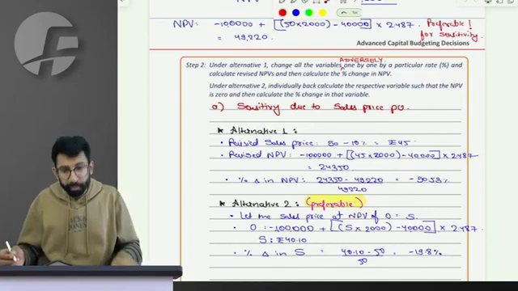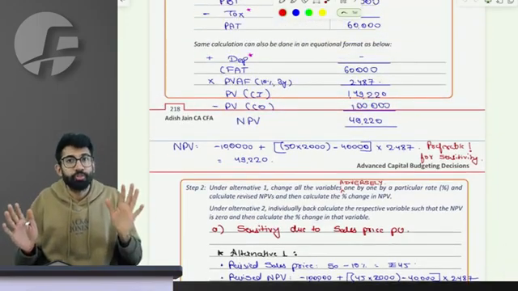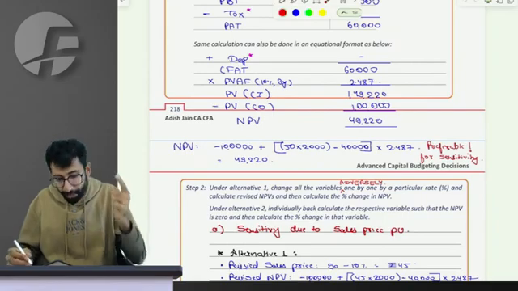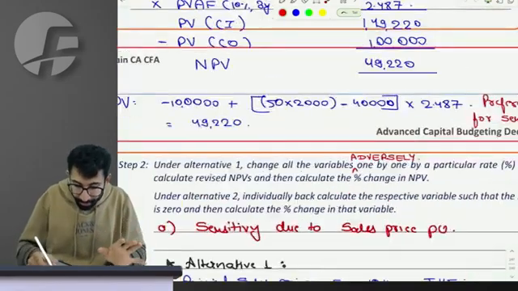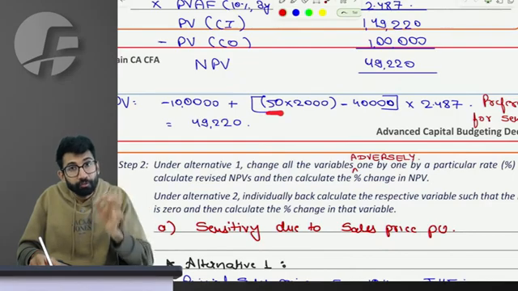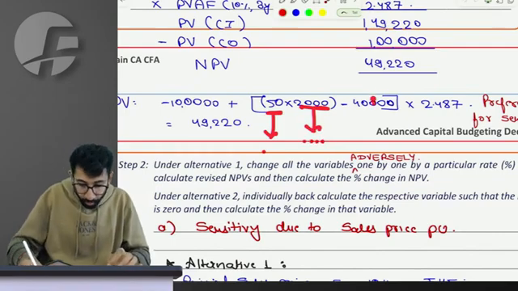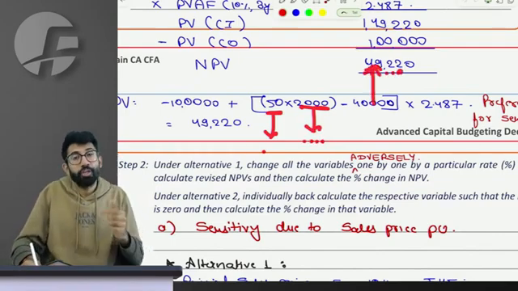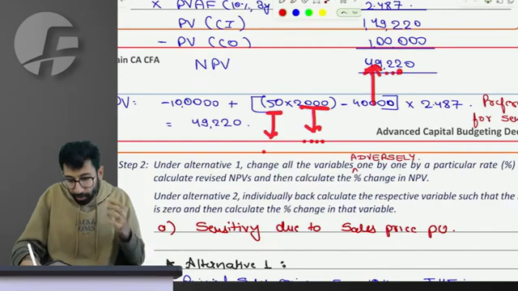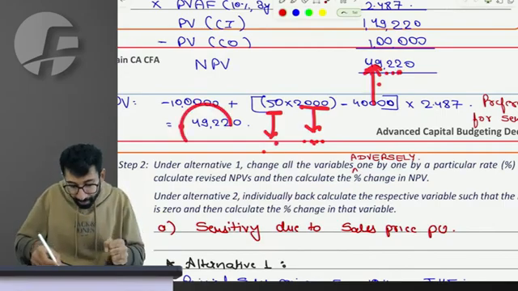Alternative 1. Assume a particular percentage change in adverse direction. Sir, sales price, if it increases, is favorable to the company. When is it adverse to the company? When it goes down. The number of units is adverse to the company when it goes down. The fixed cost is adverse to the company when it increases. Let's assume a 10% adverse change in each one of them and calculate NPV again.